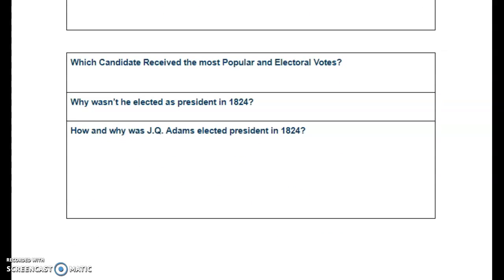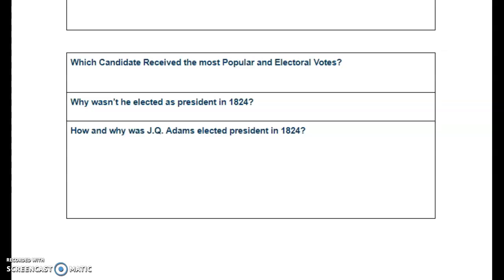So there's a couple key questions to think about here. Which candidate received the most popular and electoral votes? Well, that was clearly Andrew Jackson. So what was the problem? Why wasn't he elected as president in 1824? And then how did John Quincy Adams end up becoming the president in 1824?